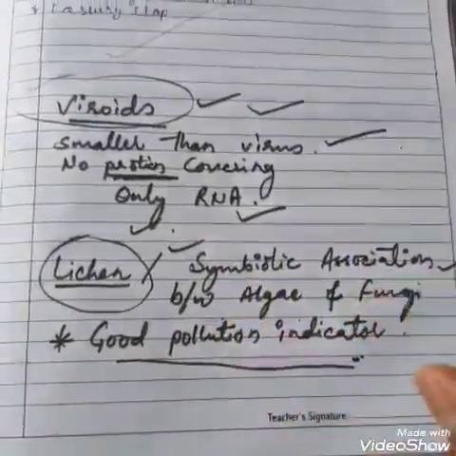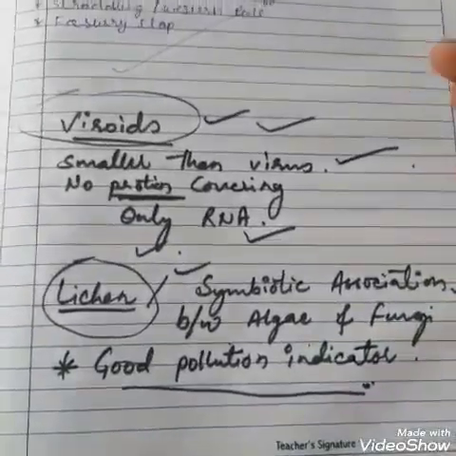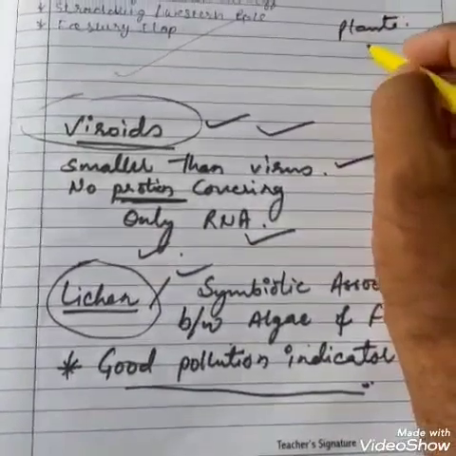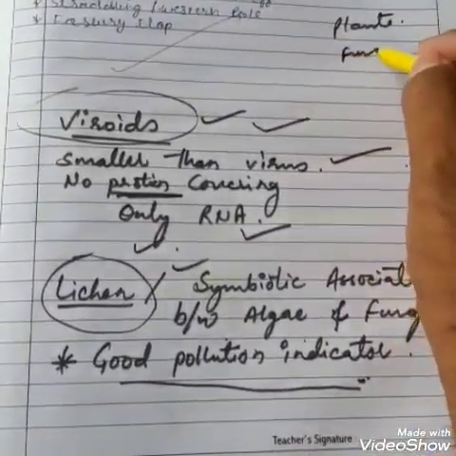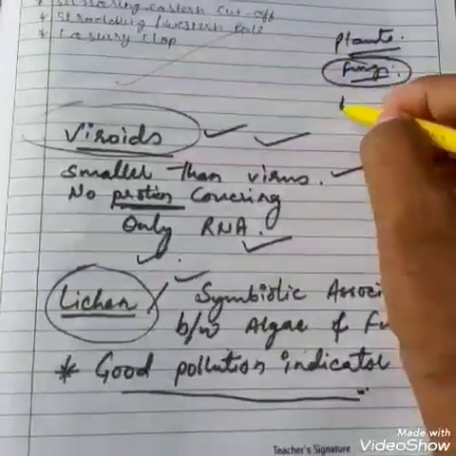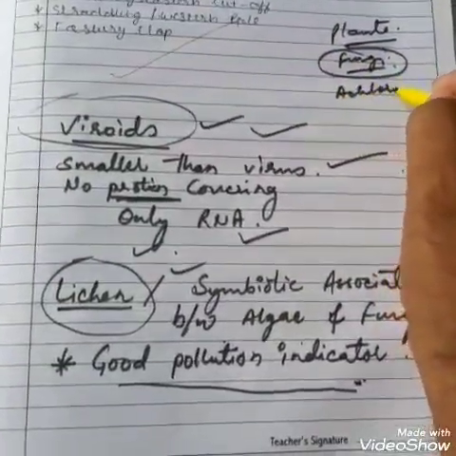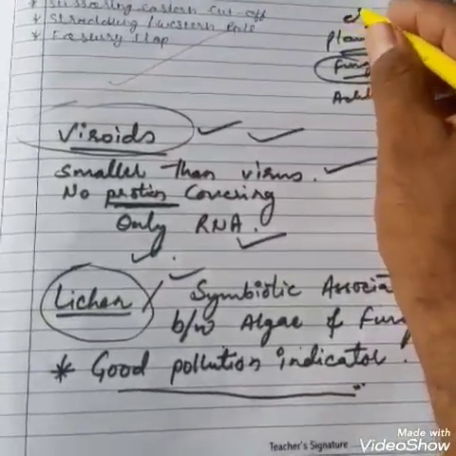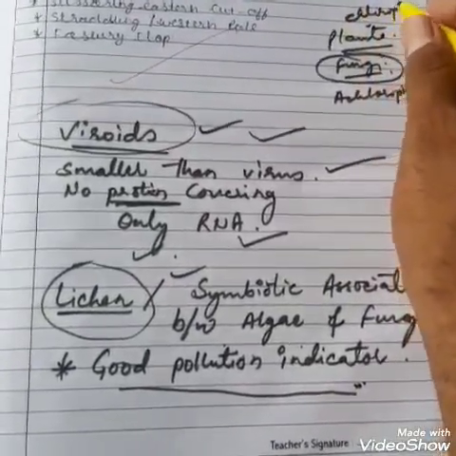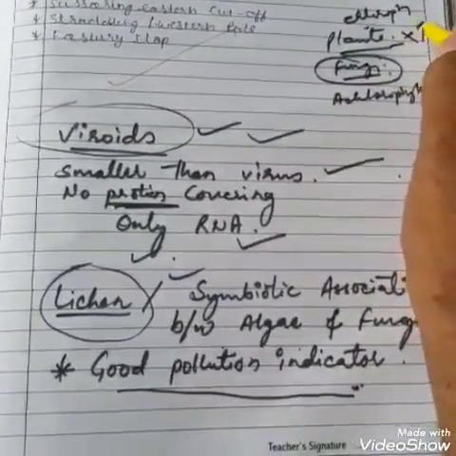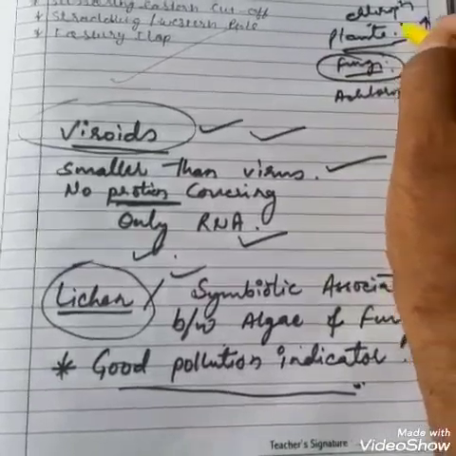What are lichens? Let me elaborate a bit. Algae is a kind of plant, and fungi is obviously a fungi. Fungi is achlorophyllous, that means it cannot produce its own food, and algae is chlorophyllous, it can produce its own food, but algae does not have any mechanism to absorb nutrients from soil.